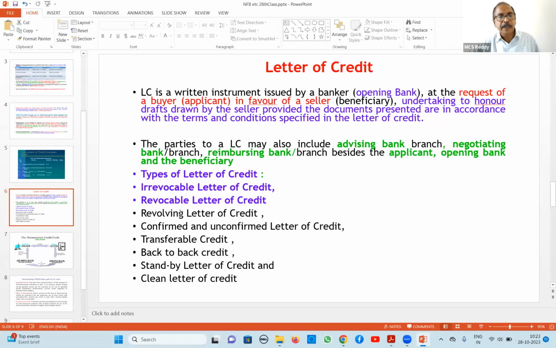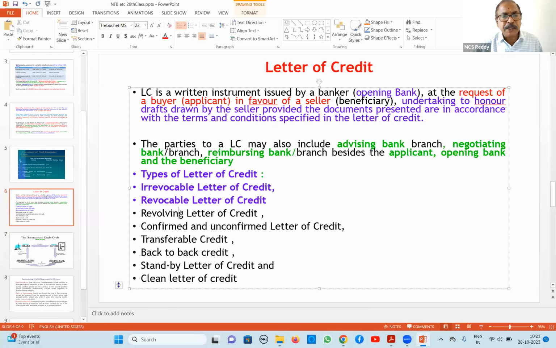Irrevocable only, right? Next, revolving letter of credit. This is nothing but just like OCC. Once he has availed that LC and it is closed, then the same amount again we will permit. This is what revolving amount is, just like a running account. Confirmed and unconfirmed letter of credit.